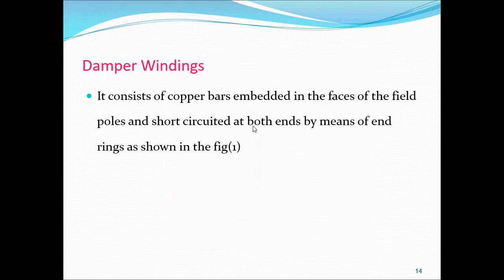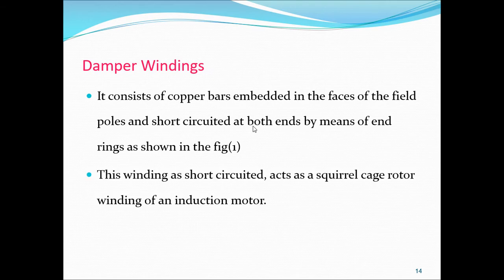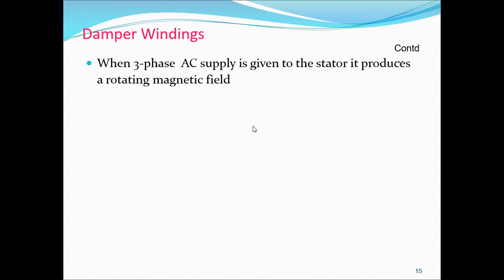It consists of copper bars embedded in the faces of the field poles and short circuited at both ends by means of end rings as shown in figure. This winding, as short circuited, acts as a squirrel cage rotor winding of an induction motor.